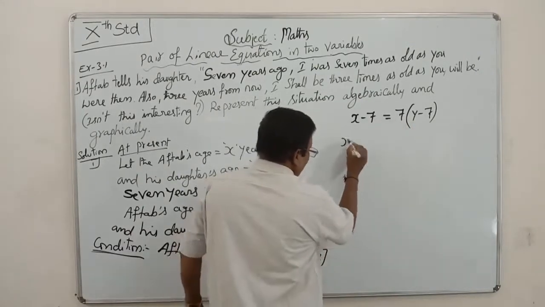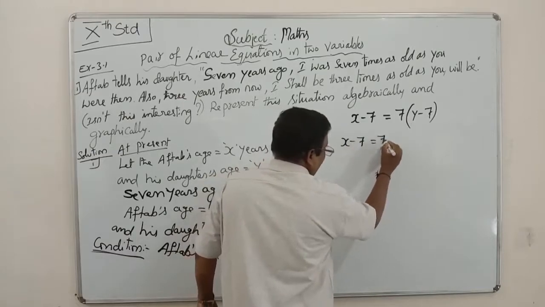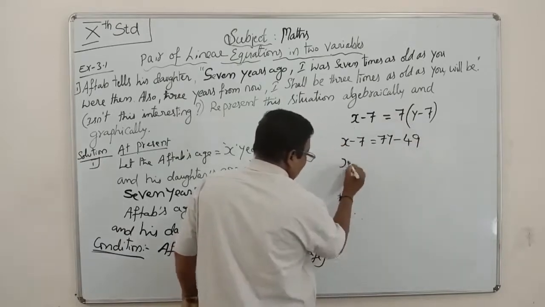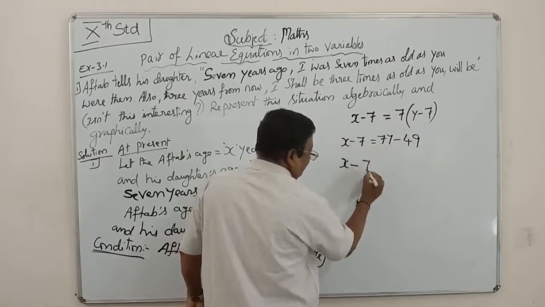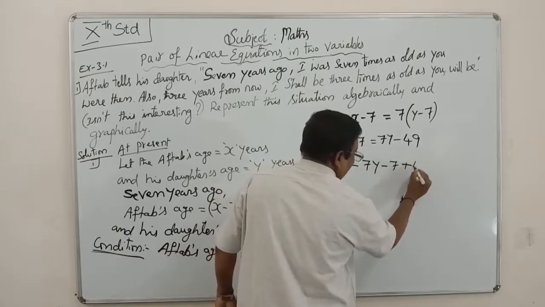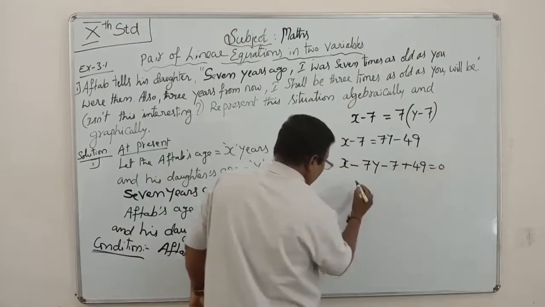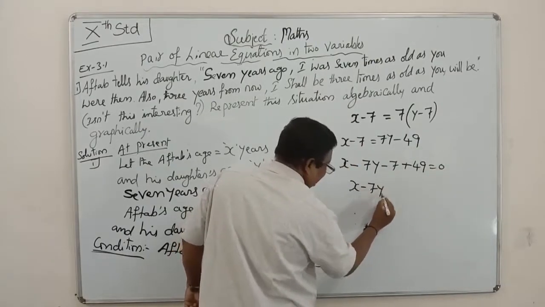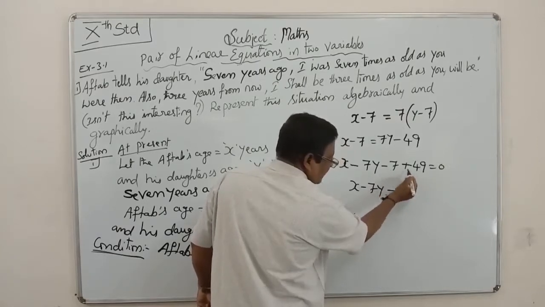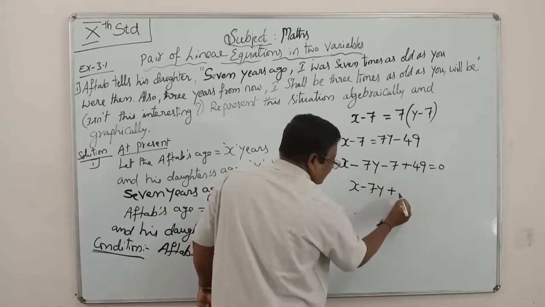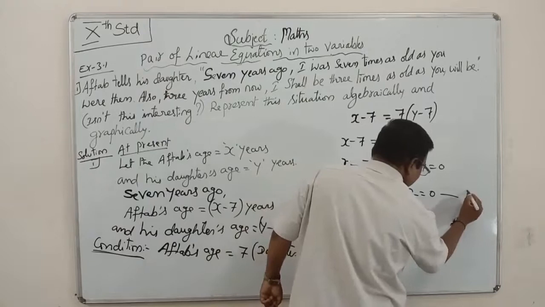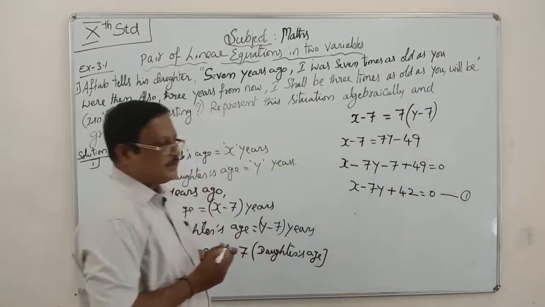Simplify this one. x minus 7 is equal to 7y minus 7 times 7, 7 sevens are 49. The 7y comes to this side, and the minus 7 comes to this side as plus 49, is equal to 0. So x minus 7y, plus 49 minus 7 is 42, is equal to 0. This is equation number 1.